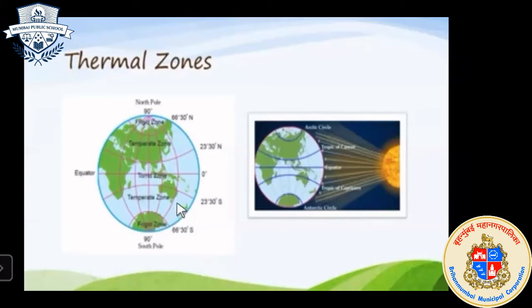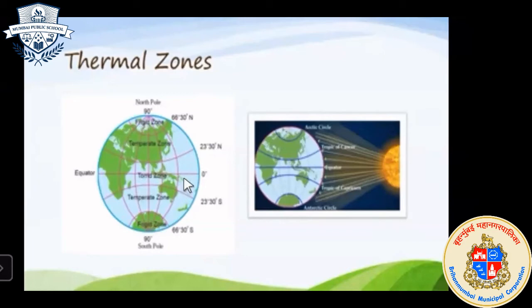And see children, these three regions are also known as tropical, temperate and polar regions, and they are also known as the torrid region, temperate region and frigid region. So you have to remember all these words to describe the regions on the earth surface. So polar region or frigid region, both are the same.